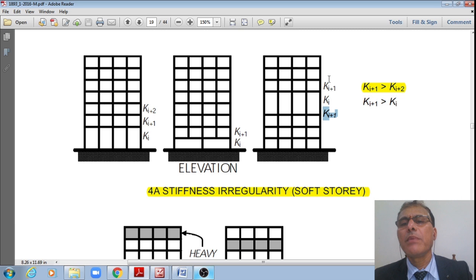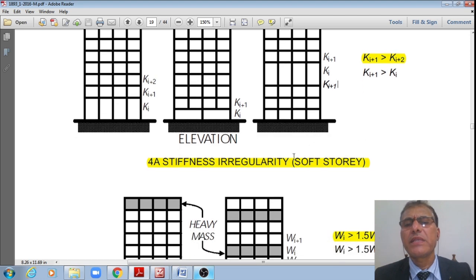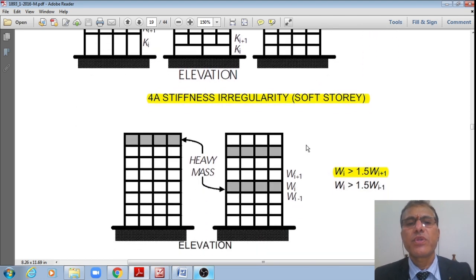Even if the column heights are of different heights, or the columns are discontinued elsewhere, then also there is a change in stiffness. Or in between we do have the higher height columns in between these floors. All these come under stiffness irregularity, generally the soft stories. All these fall under the category of soft stories.